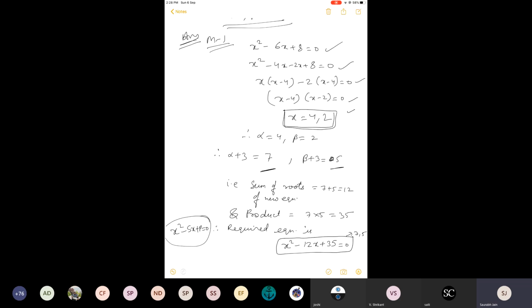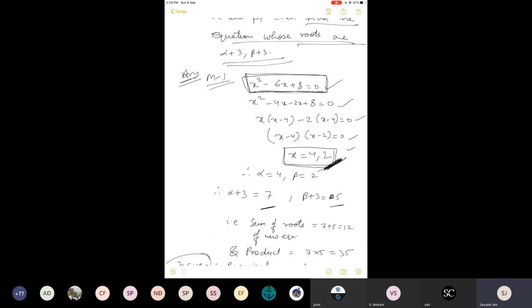Now once again you can see the x present in the given equation and the x present in the second equation are different. We are not actually observing whether it is the same alphabet or a different alphabet. It is not just an alphabet. It is used to represent roots. This x has values 4 and 2. This x has values 7 and 5. So that is why they are different. And how are they related to each other? By this relation. However, in this method, I have not used any transformation or anything like that.